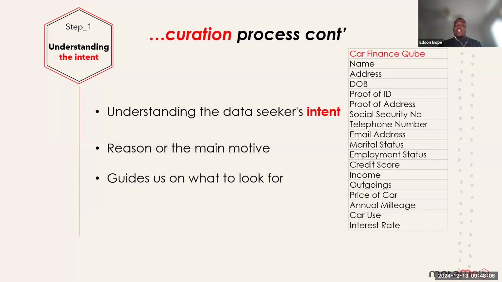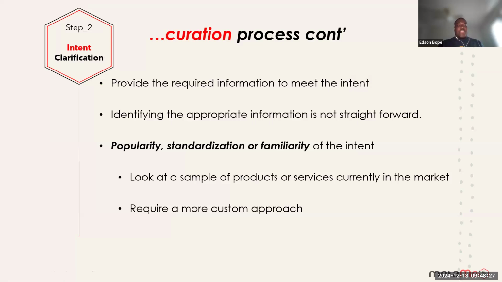So for example, let's say the data user wants to roll out a car financing product. Some of the records he might need are the name, the address, the DOB, and the proof of identification, address, social security, telephone number, marital status, and something like that. So for the intent clarification, for us to provide the information which is needed to fulfill that intent, we need to clarify so that we know which approach we can take when we are aggregating